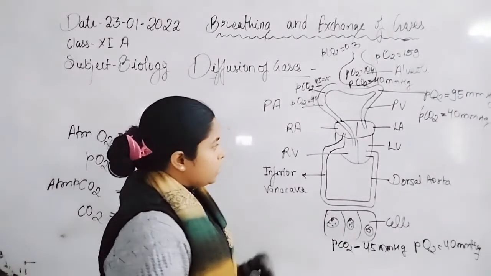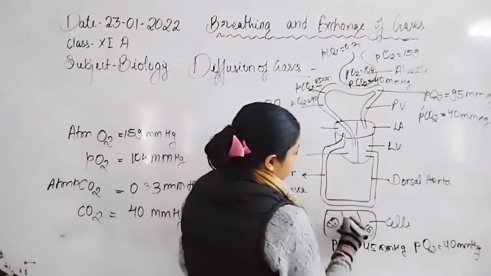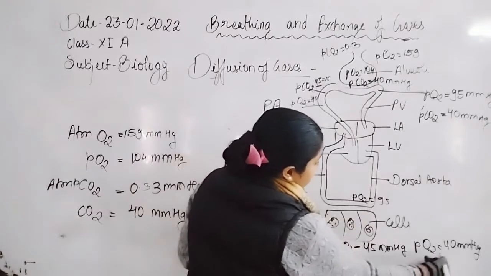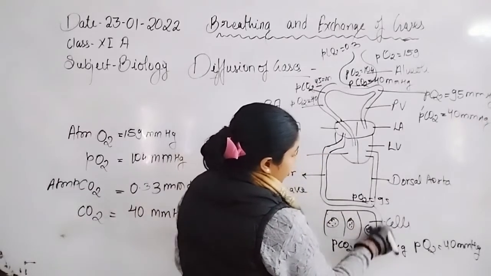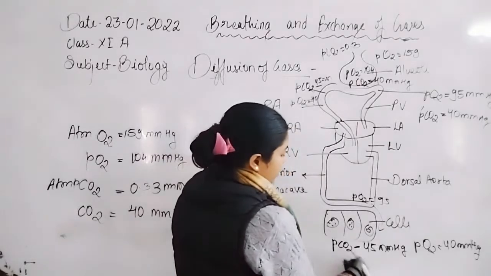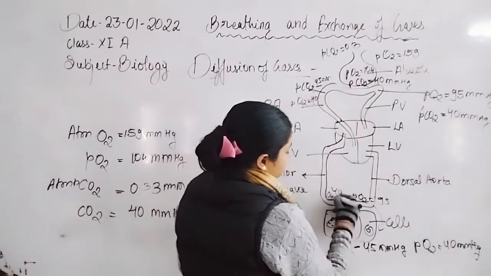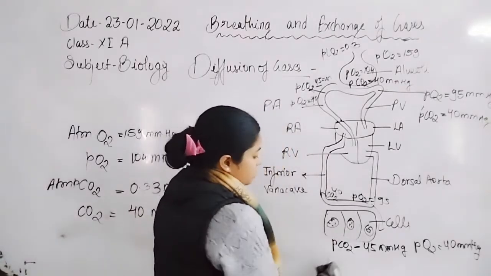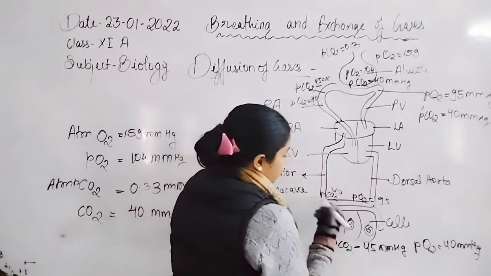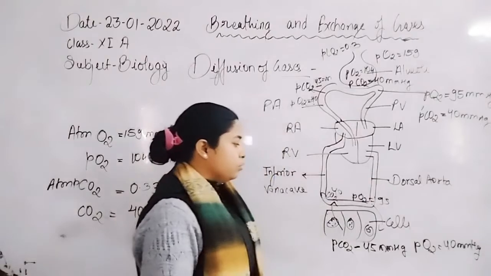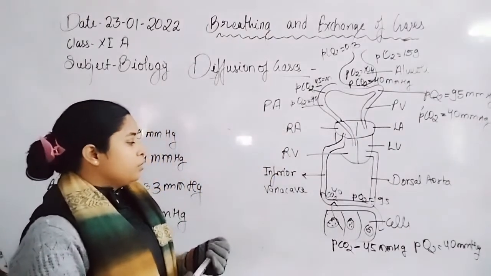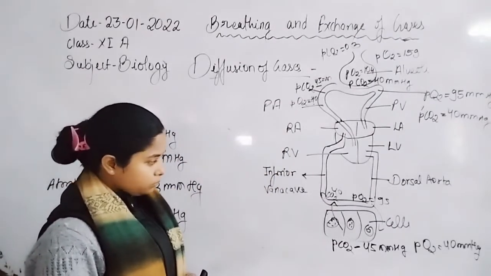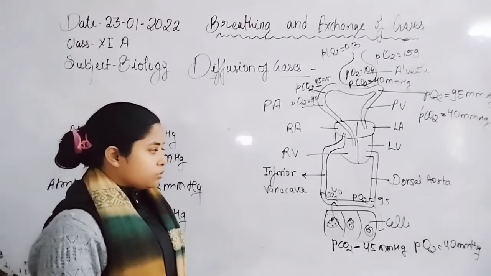So here, in the oxygenated blood, the partial pressure of oxygen is about 95 mmHg, and here 40 mmHg. So oxygen moves from higher pressure to lower pressure. And the partial pressure of carbon dioxide in the blood capillary is about 40 mmHg, and here it is 45 mmHg. So carbon dioxide moves from higher pressure to lower pressure. Now exchange of gases, or diffusion of gases, is carried out in the capillary and the cells of the body tissue.